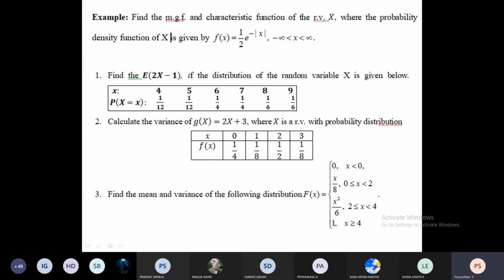Well, with this, can someone summarize what we discussed in the second module? What did you learn in the second module?